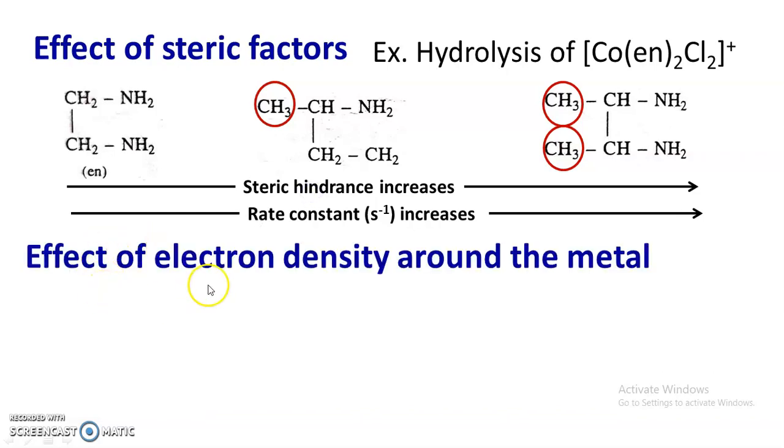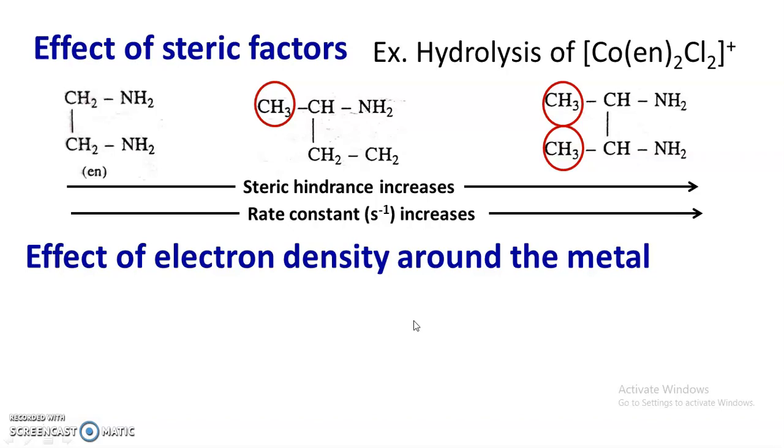Now the next factor is the effect of electron density around the metal, especially the effect of increase in electron density around the metal. The rate of acid hydrolysis increases with increase in electron density around the metal, and increase in electron density around the metal favors the breaking of the metal-X bond, that is the metal and leaving group bond. It will break when the electron density at the metal is more. So increase in electron density around the metal favors the breaking of the M-X bond, that is SN1 mechanism.